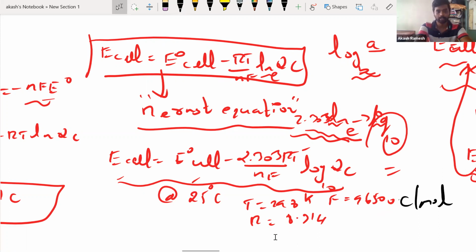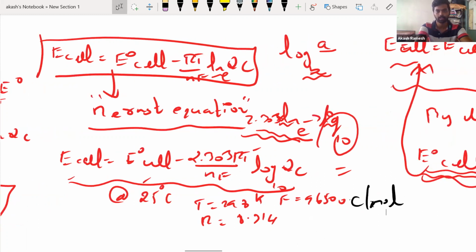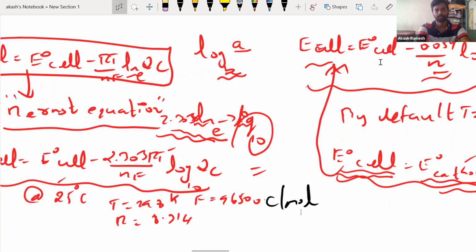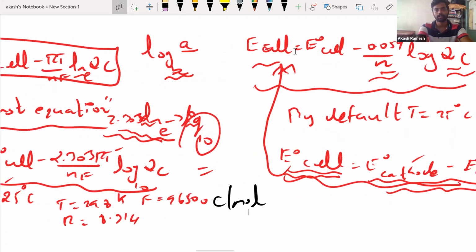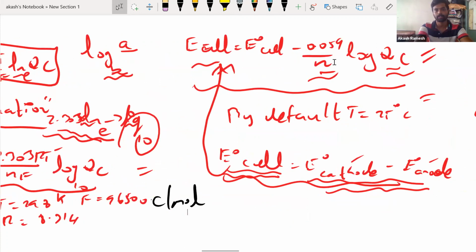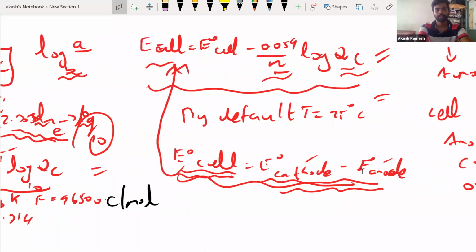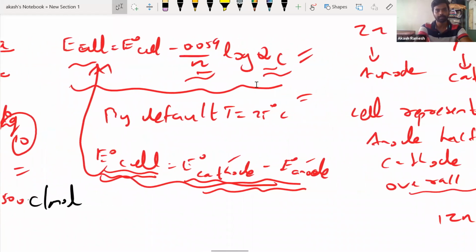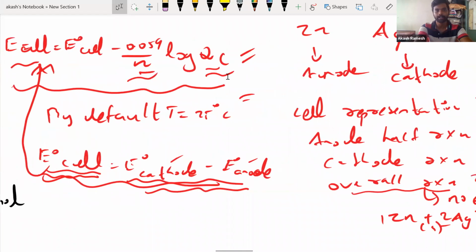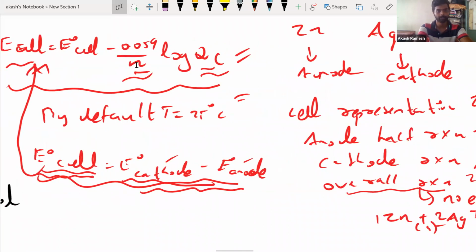So if the temperature is 25 degrees Celsius, that is 298 Kelvin, the R value I know is 8.314, and the F value I know is 96,500. If you substitute all these values, you are going to get this equation: E cell is equal to E naught cell minus 0.059 by N log of QC. Again, E naught is calculated, as I told you. And for QC, you have to be very careful. How do you calculate QC and also the N value?